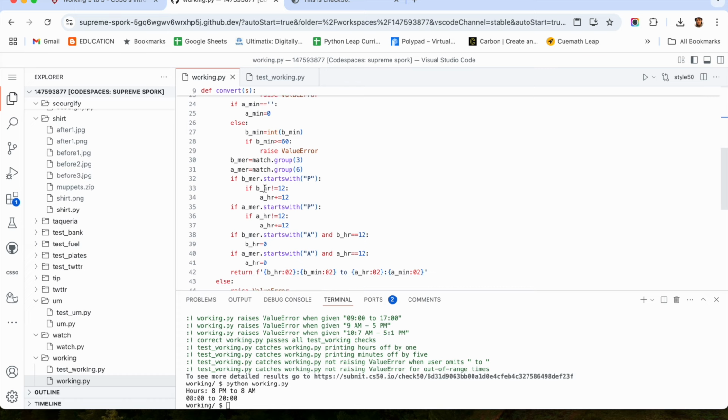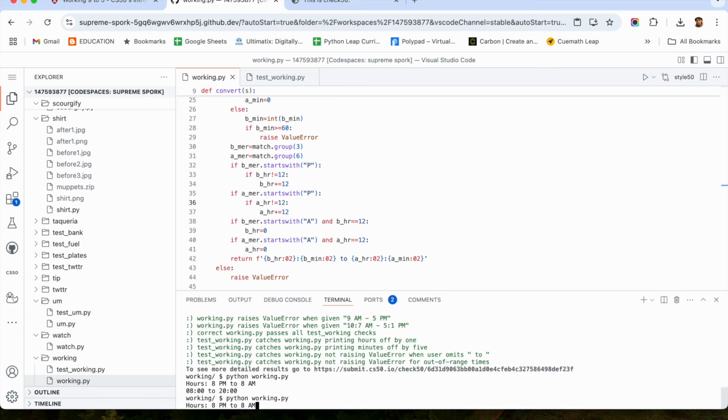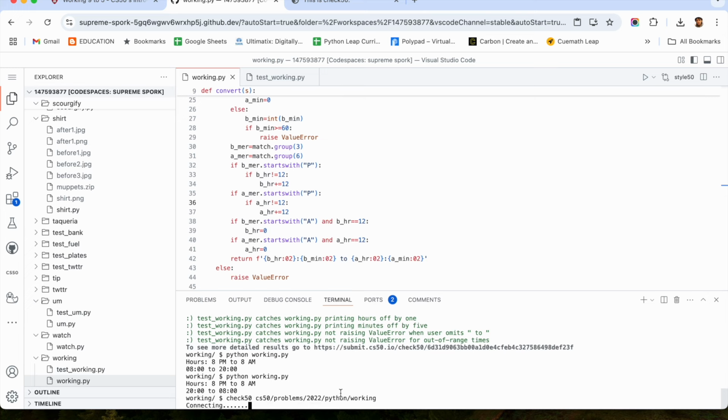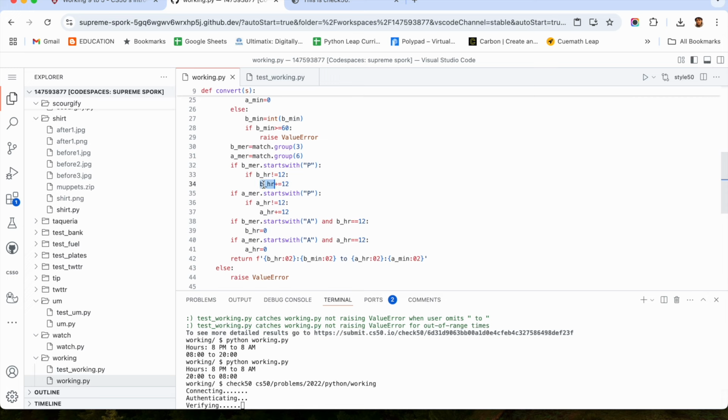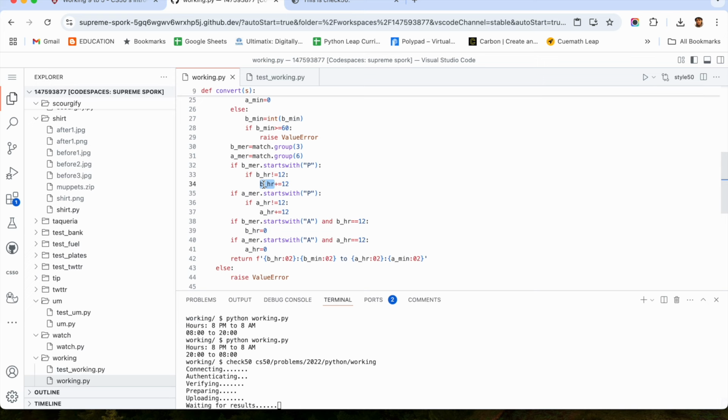Okay, so here is the problem. If before hour is not equal to 12, I have written after hour plus equal to. Here I should write before hour plus equal to. Okay, I guess the problem is over. Let us check again. Yeah, 20 to 8. Now let us run our check50 and check. It is very simple. Can you see only one A is replaced by B? While copy pasting, such errors may occur, so we should be very careful while copy pasting our code.